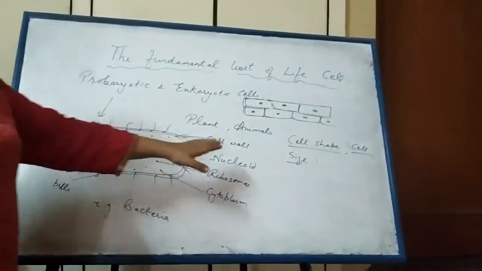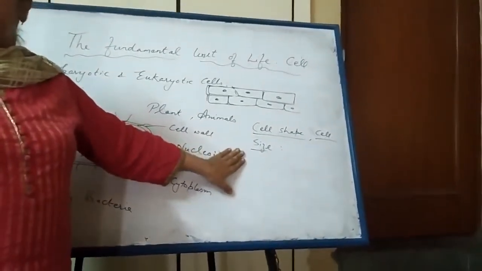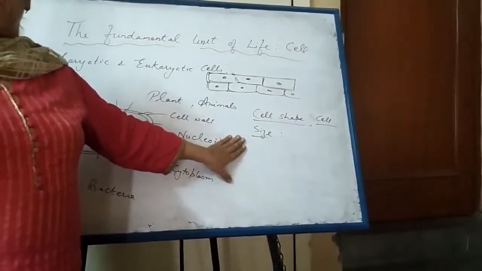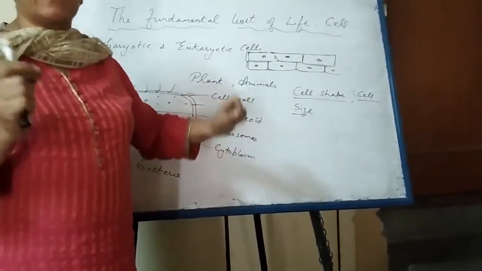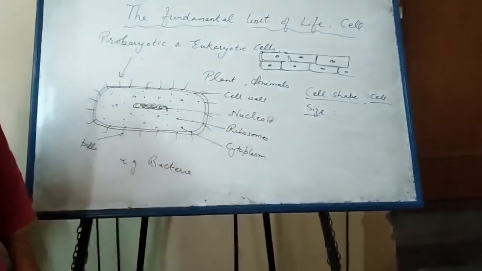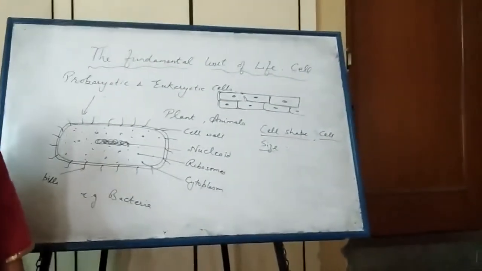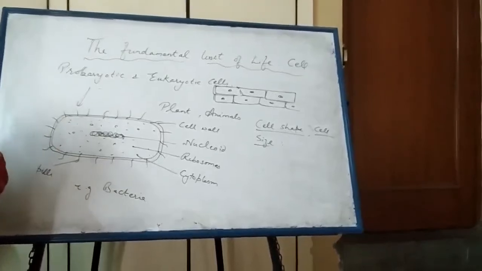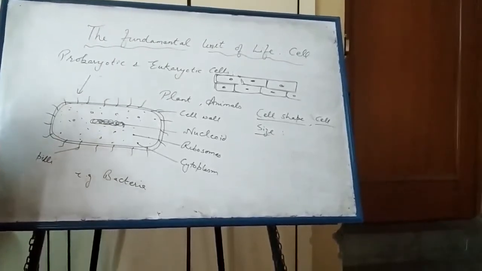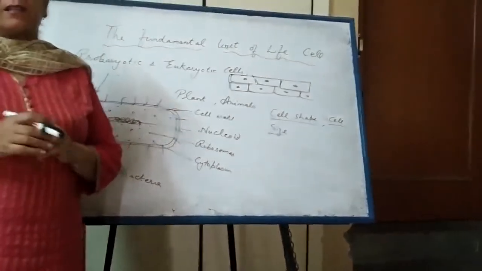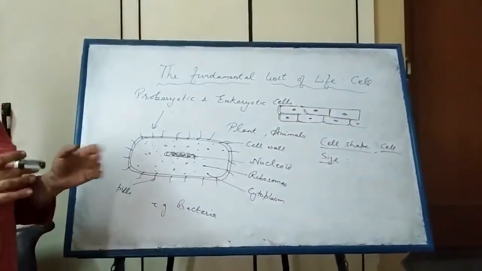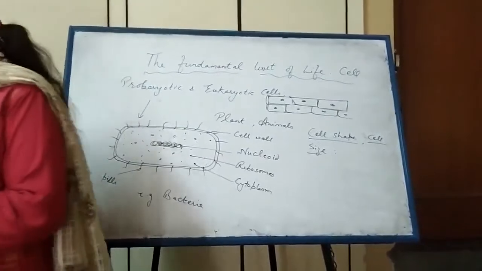Regarding the size, if we observe a mouse and an elephant, there is no difference in the cell size. The cell size is almost similar. So what is the difference? The difference is that elephant has more number of cells and mouse has less number of cells. The cell volume is also fairly constant in different organisms.